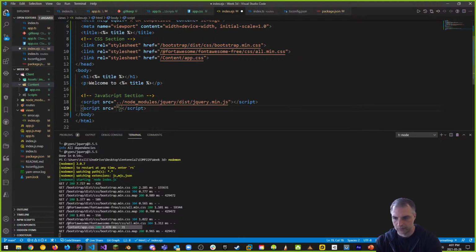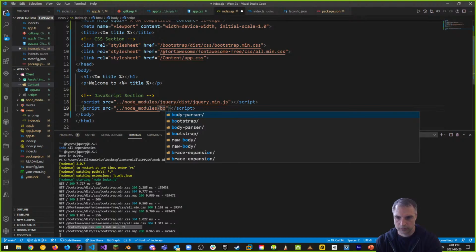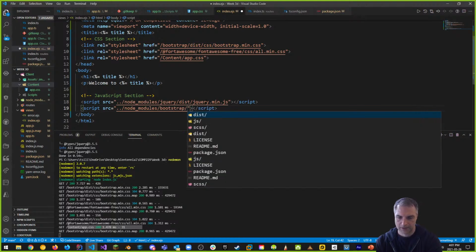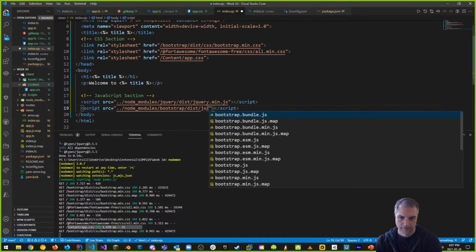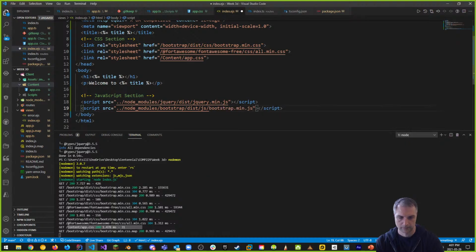And script source node_modules/bootstrap/dist/js, and then bootstrap.min.js is what we want. Okay, so that's this one.